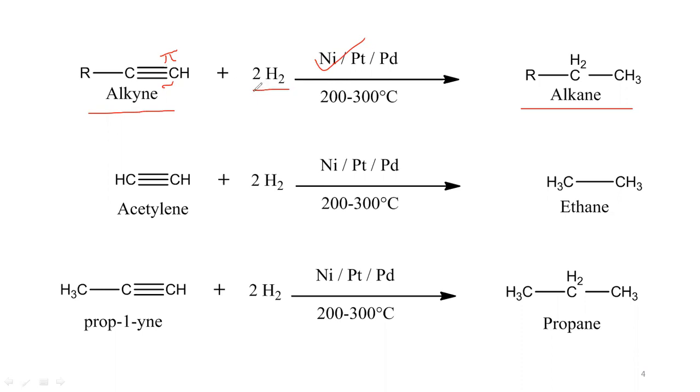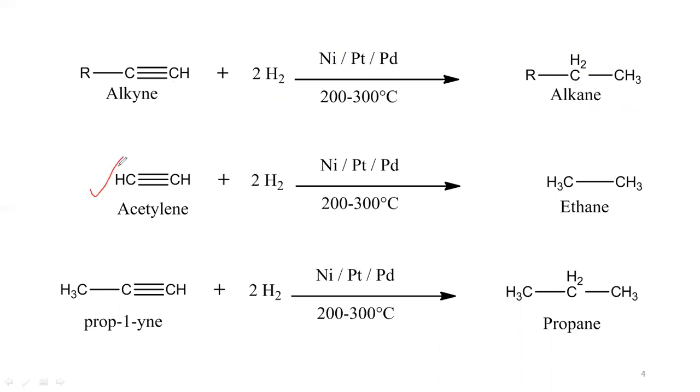So it requires totally 4 hydrogens, that is nickel, platinum or palladium as catalyst, so that the 2 pi bonds are hydrogenated by addition of hydrogens to the triple bonded carbon atoms. So here you can observe each triple bonded carbon atom takes 2 hydrogens, so that you are going to get alkane.